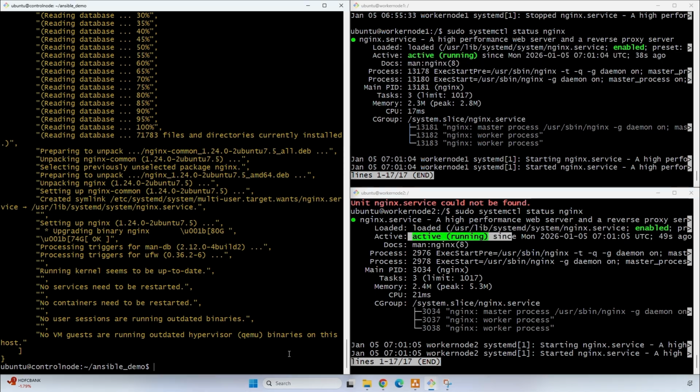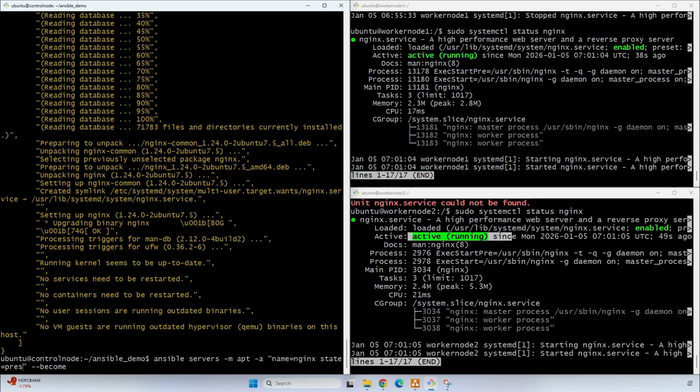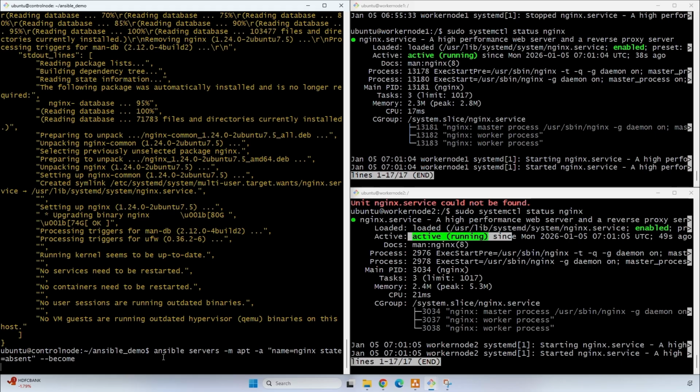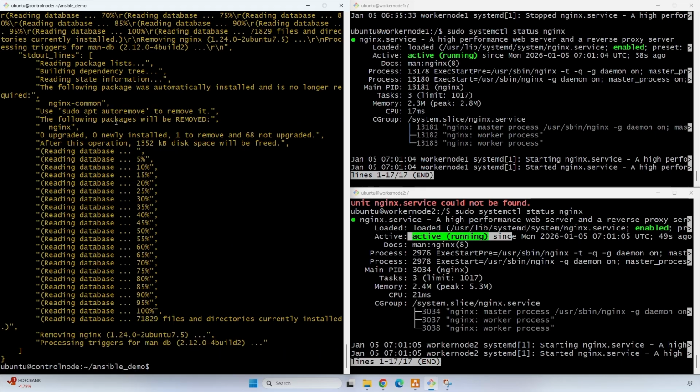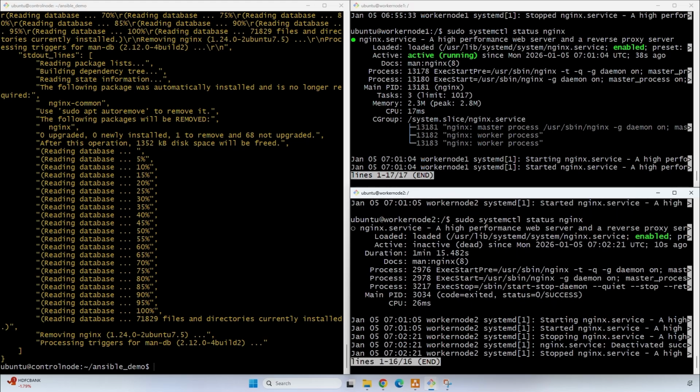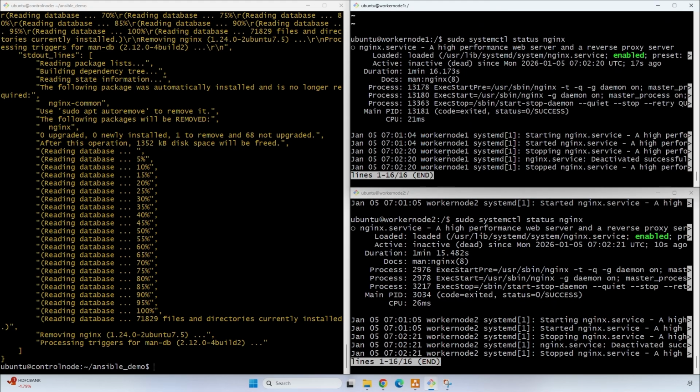You can also do this through the Ansible Playbook. Let's keep this as absent again. Here we can see it has completed the process. It is now inactive and dead. It is also inactive and dead.